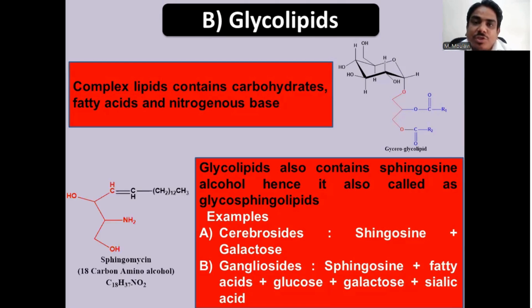This is the structure of an 18 carbon amino alcohol, that is the sphingosine. So sphingolipids in the phospholipids contain the sphingosine alcohol, and here glycosphingolipids also contain the sphingosine as an alcohol. So this is the glycolipids. Glycolipids contain the carbohydrate units along with the lipids.